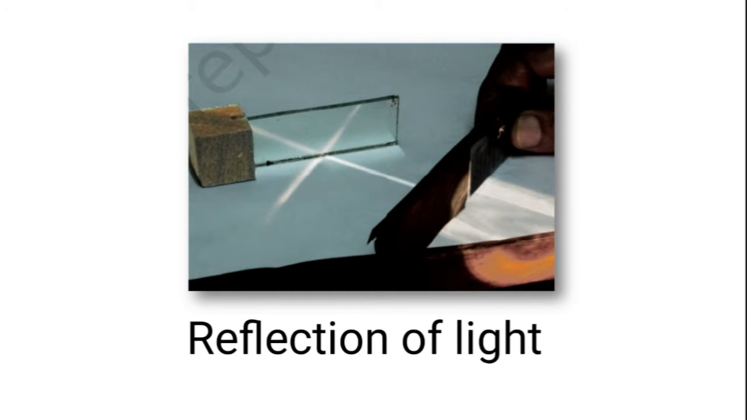Here light has been emitted from a certain source, it is traversing all the way to the mirror or the glass, and then from this glass it is being reflected back. इसे हम क्या कहते हैं? Reflection of light कहते हैं.